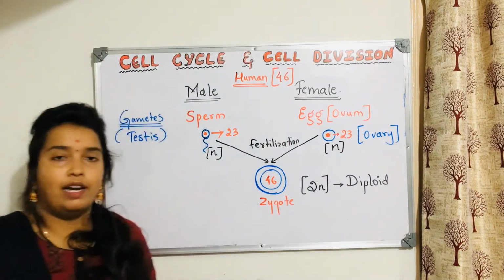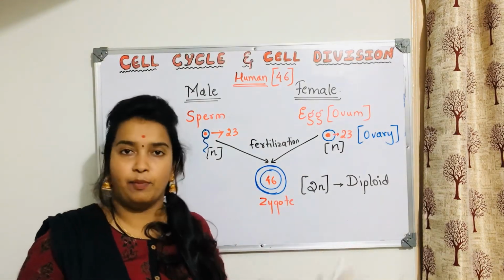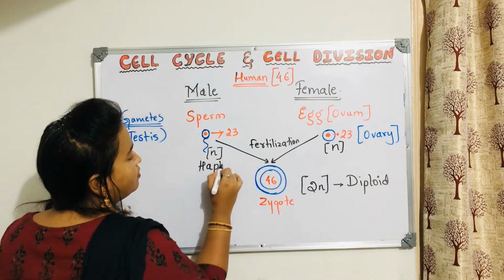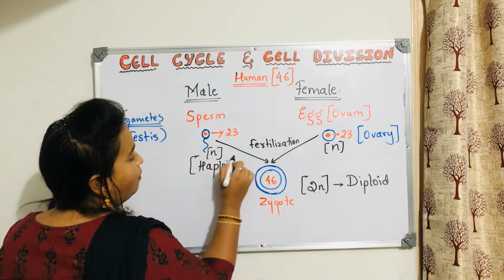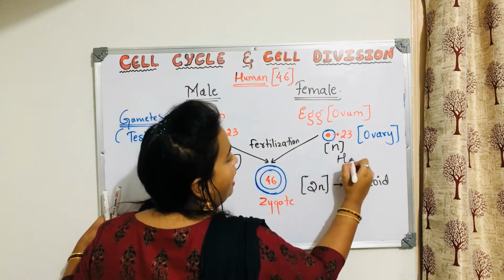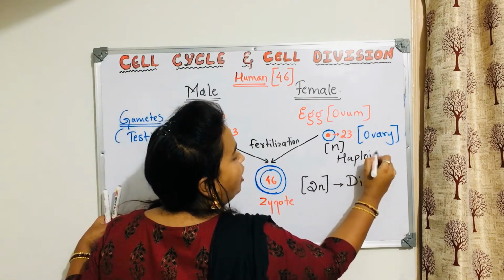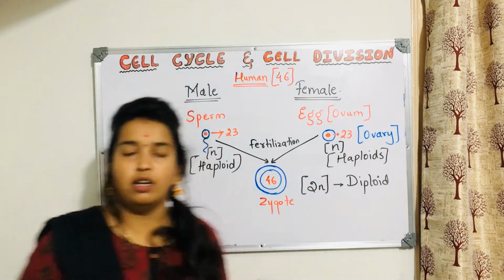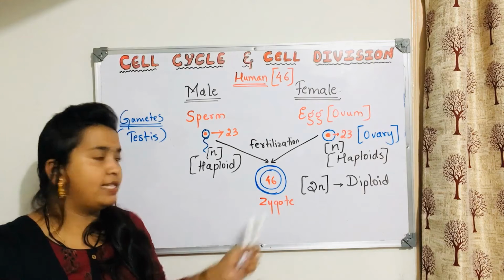This 2N means diploid. Then what is N? N means haploid. This is also haploid. So when two haploids join together, or are fused, they form a diploid cell.